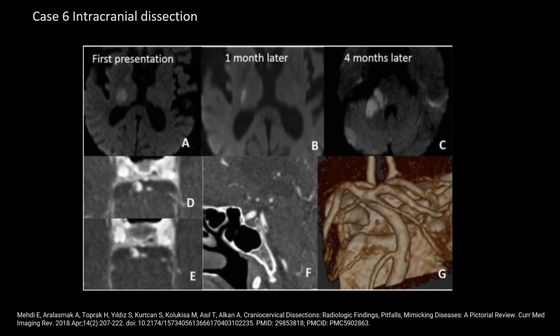Intracranial dissection is rarer compared to the cervical dissection. In a patient with recurrent infarction within the posterior circulation, previous brain and neck MRA, not shown here, repeated a few times, were all normal. CTA was performed and there is a linear filling defect within the basilar artery, as seen on image D, E, and F, suggestive of intracranial dissection.